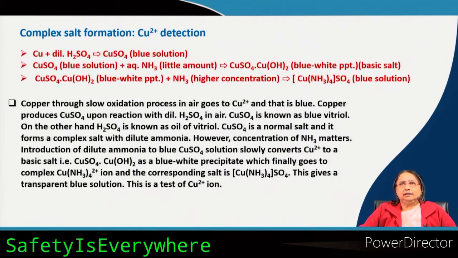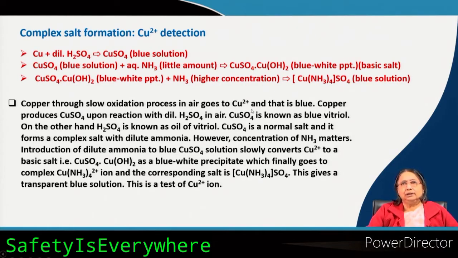You know that almost all metals are white in color, but copper, you see, is brownish in color, and gold is yellow. Now, when you keep copper in air, it slowly goes to copper 2 plus.